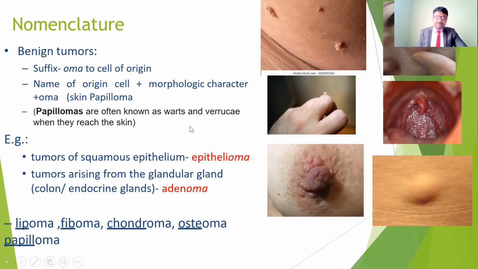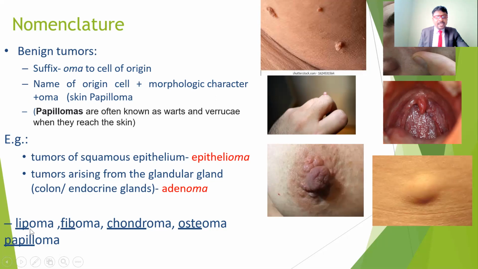Now the nomenclature for tumors of the squamous epithelium. If the squamous epithelium is involved, we call it epithelioma: epithelium, with oma added. If a gland is involved, for example the adrenal gland, we call it adenoma. And also lipoma, fibroma, chondroma, osteoma, papilloma. These are some examples of tumors.